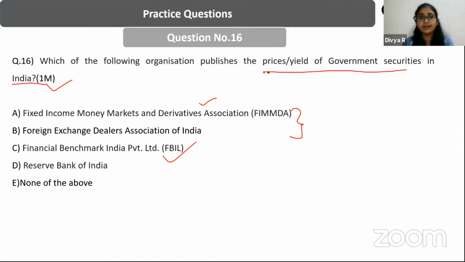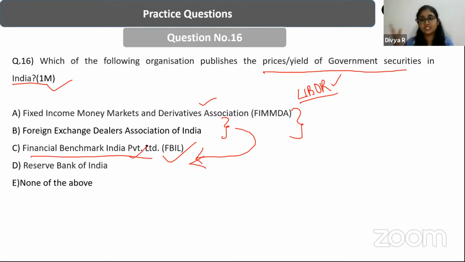These were the bodies that were determining the benchmark indices in India before, right? But there was a London Interbank Exchange Rate issue that happened in around 2000s, after which a committee was constituted in India to make reforms with respect to the benchmark indexing. And that's when RBI gave the responsibility to a new body that it created, called Financial Benchmark India Private Limited, to look exclusively into benchmarking the indices, right?